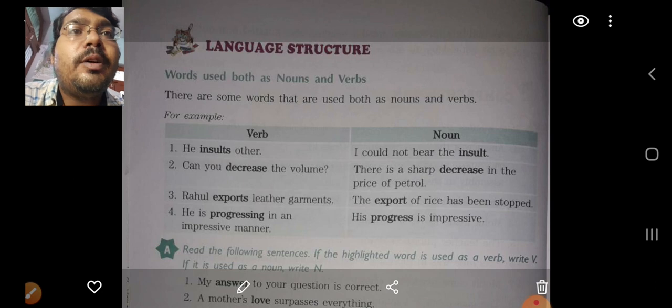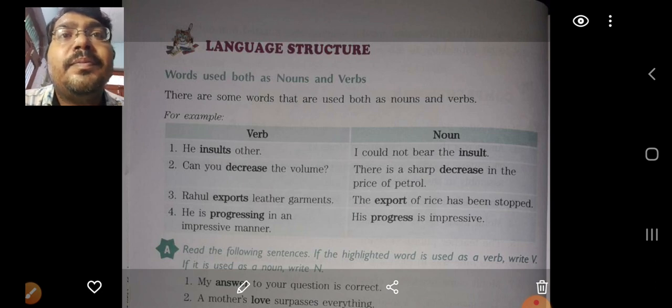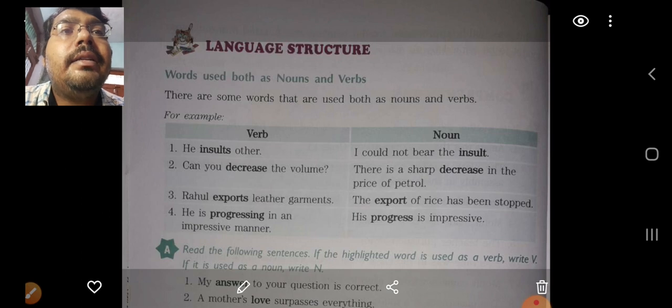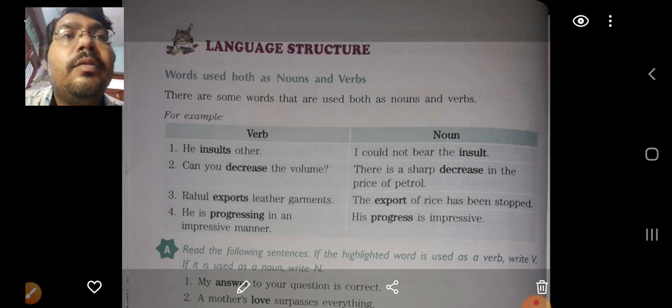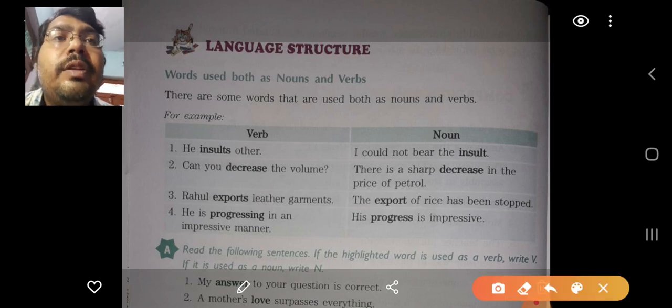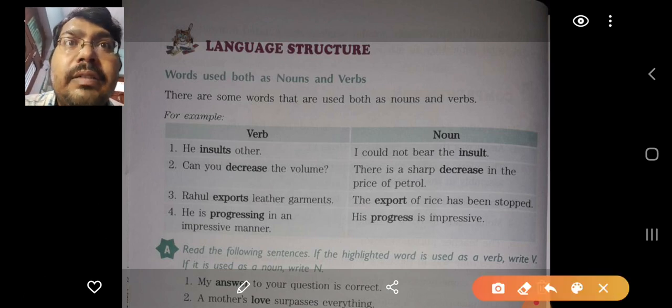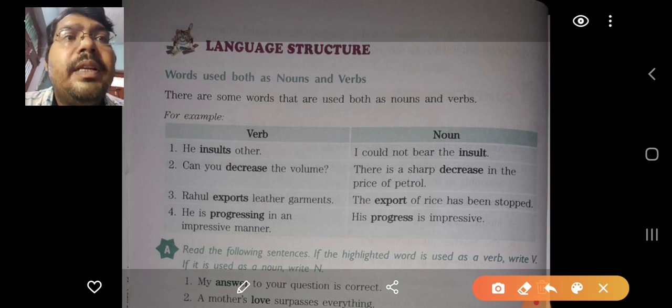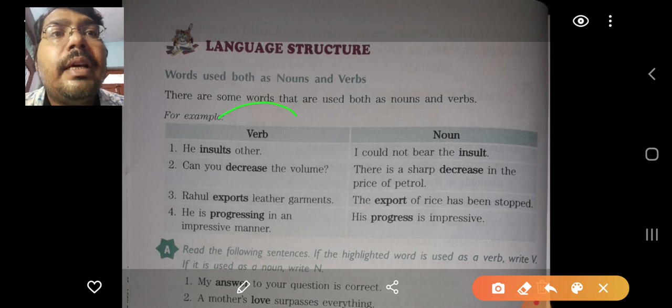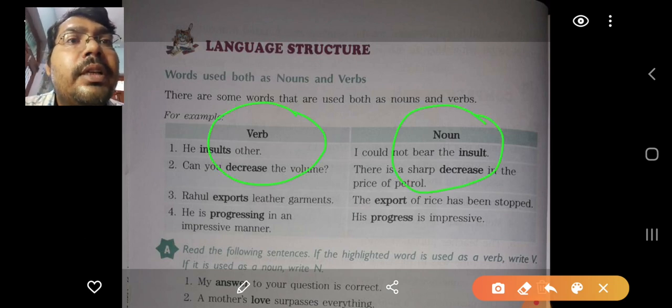Today I am going to tell you about some words that contain the properties of both a noun and a verb. We know that verbs are action words and a noun is the name of any particular person, place or thing. Even some abstract ideas or feelings come under the category of noun, and verbs are the action words. But here we are talking about certain words that are both. They are verb and noun. They are used as both.